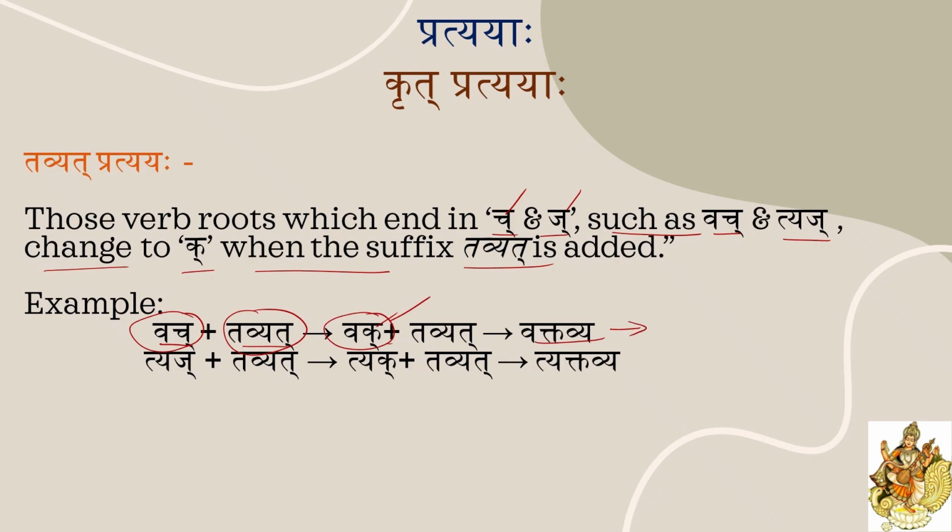By adding these two, in that dhatu vach, cha will be changed into ka. Vaktavya. This is the root word. Similarly, tyaj dhatu, tavyat pratyay. By adding tavyat pratyay, in tyaj dhatu, ja will change into ka. Tyaktavya. This is the root word. Understood?